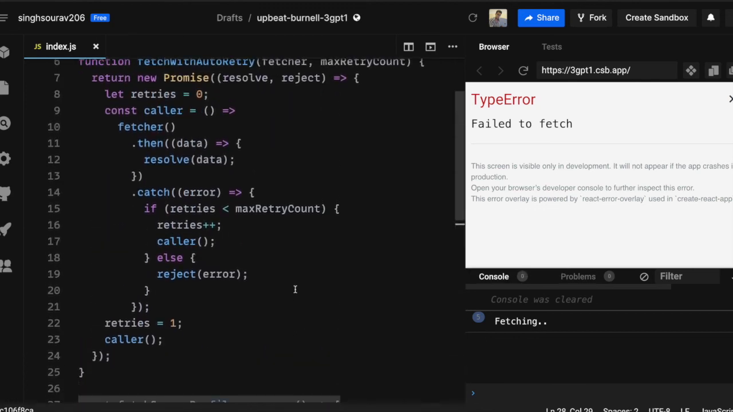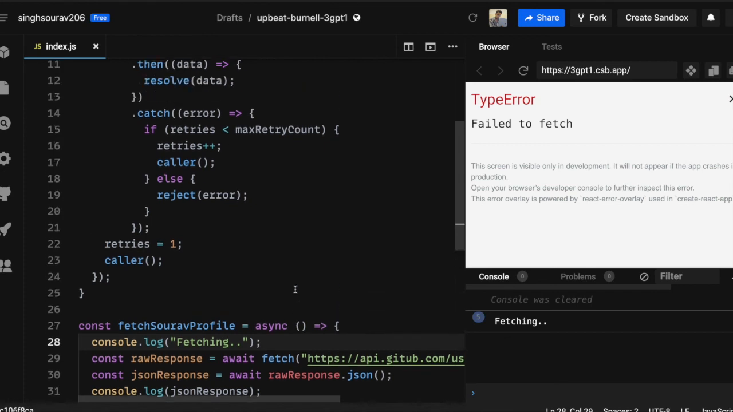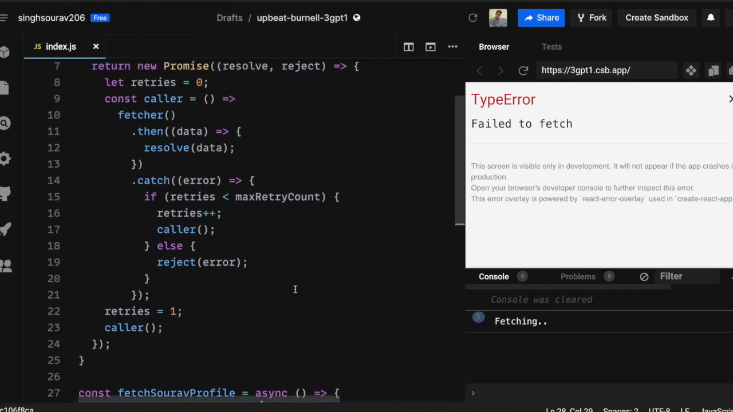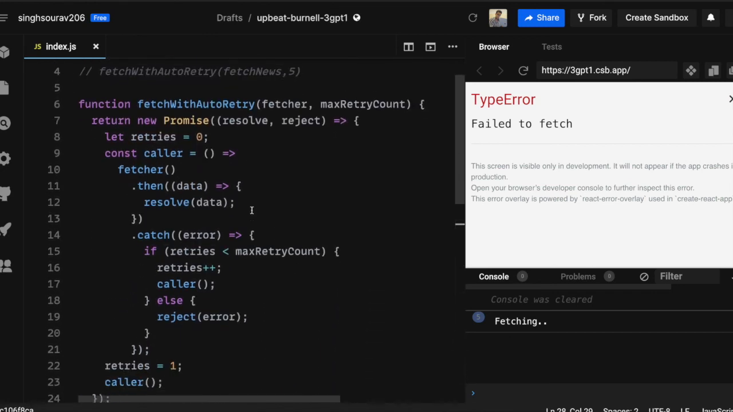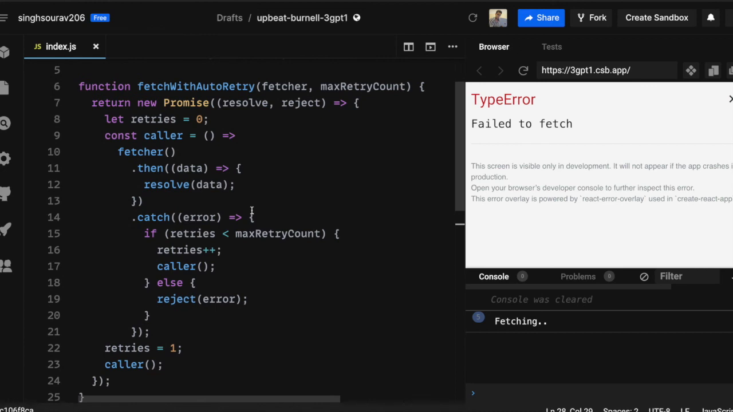You can create any utility for yourself, right? And this can also be a very good candidate for an interview question. Thank you.